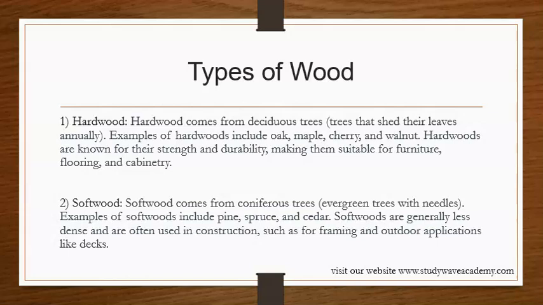Hardwood is used for furnishing, flooring, and carpentry.